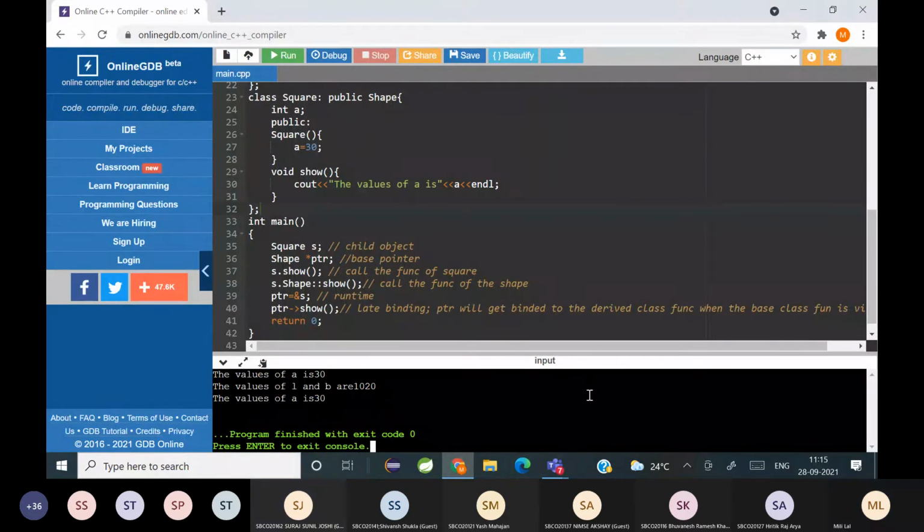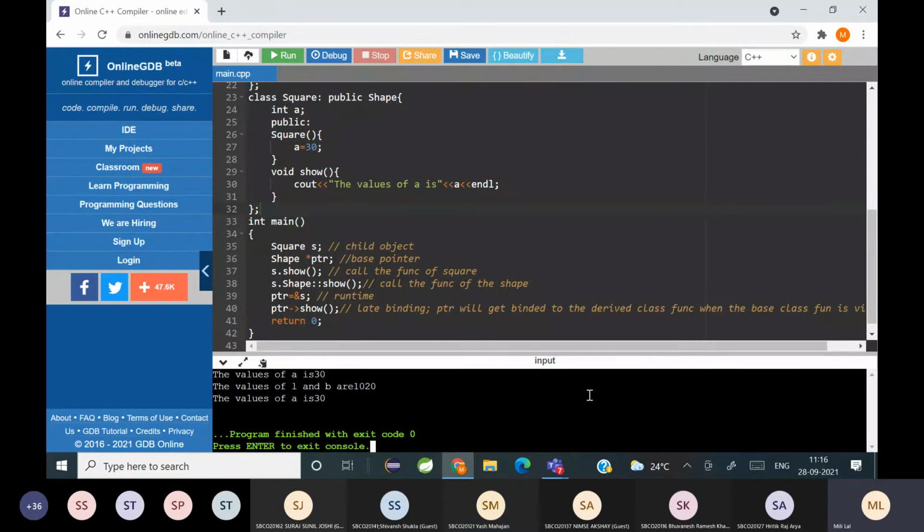Yes, ma'am. Okay. So to remove ambiguity here, what did we do? What are the different ways? Since you have the same function in both the classes, to remove the ambiguity, what are the different methods we used here? Use of scope resolution operator. Yeah, we used the scope resolution operator. Then we used the base pointer, right?